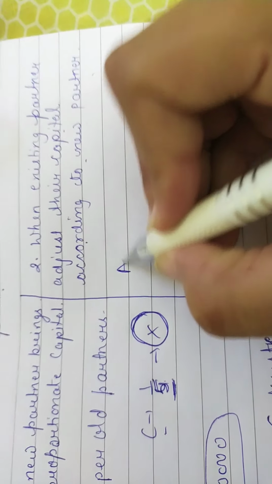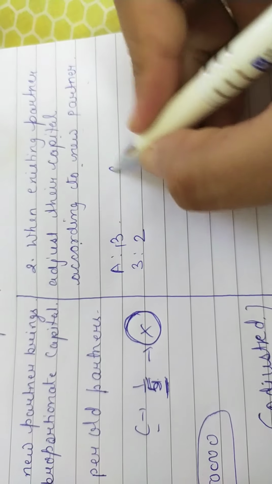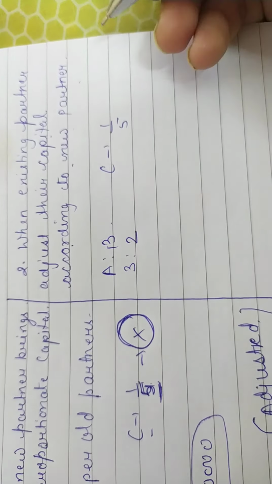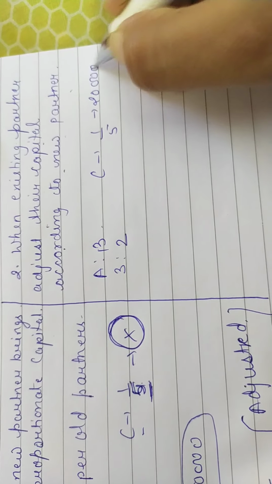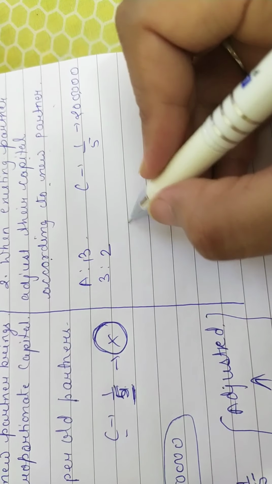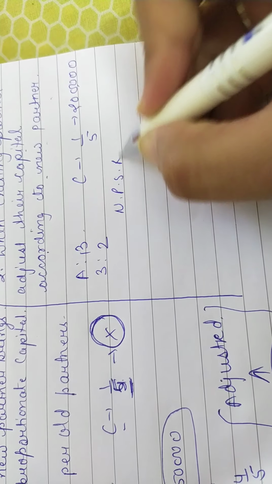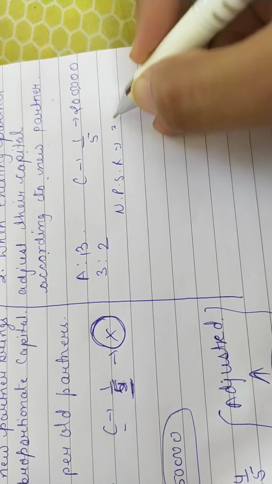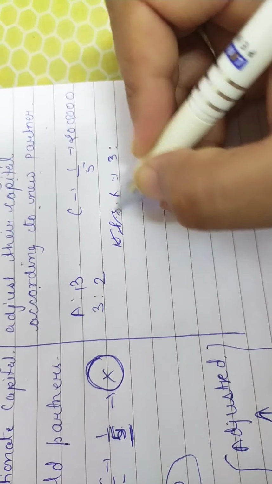Okay, it means, let's take an example. A and B are partners in 3:2. C is coming for 1/5 and he is bringing 2 lakh for his capital. Their new profit sharing ratio will become 3:. Okay, let's change it.